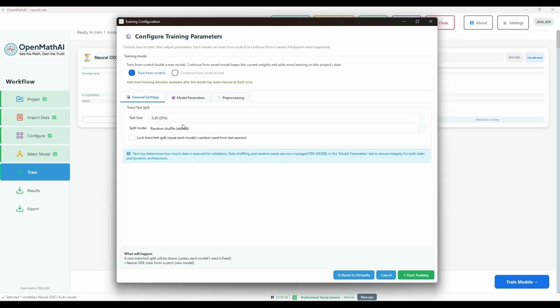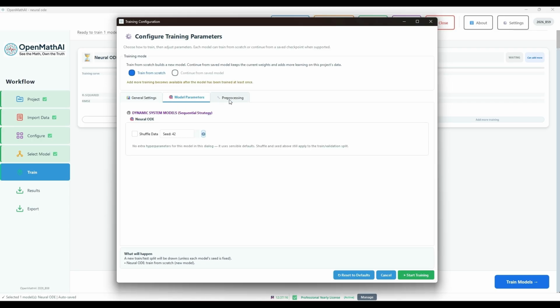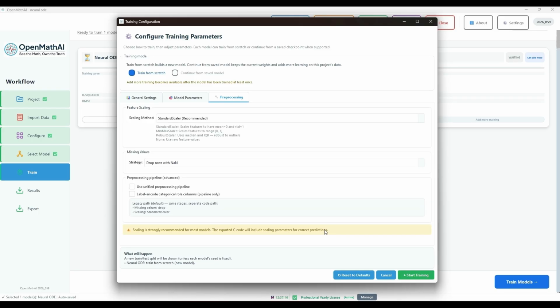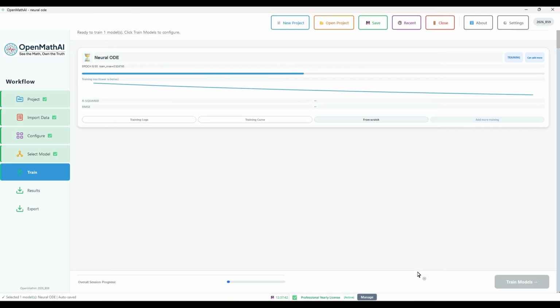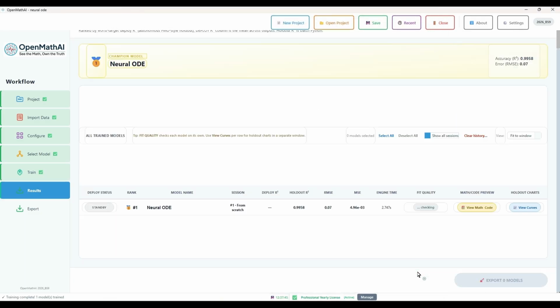Click Train Models. Review the training configuration, Test Data Split, which determines a percentage of data reserved for testing and validation. Review the model parameters and pre-processing settings. Another feature has also been added: you can train from scratch or continue from a used model. If you have trained this model before, you can use that option. Modify the configuration if required. Click Start Training to begin the training process.